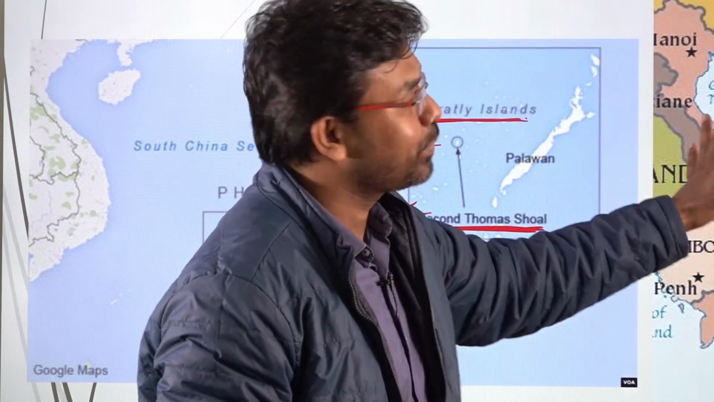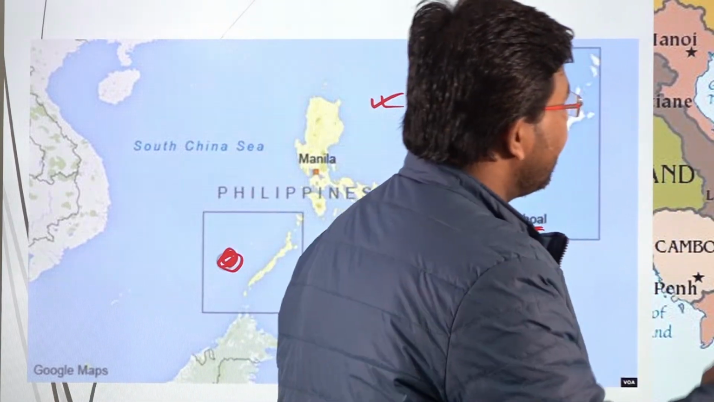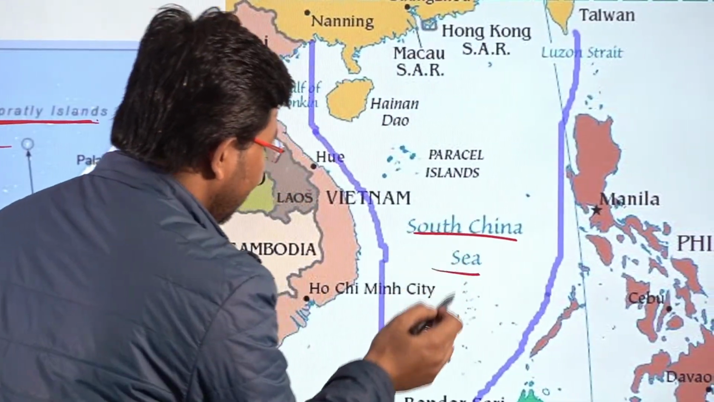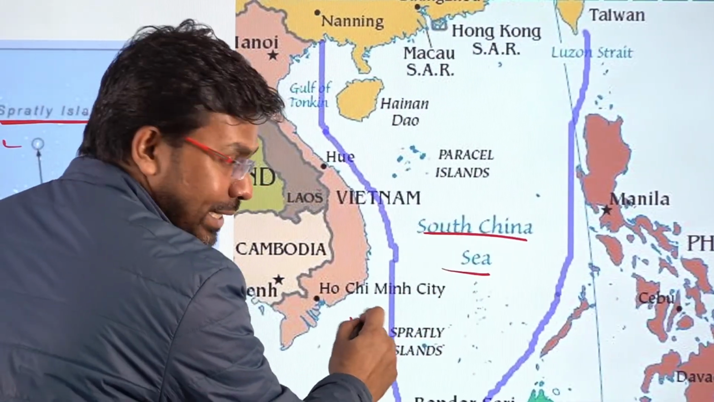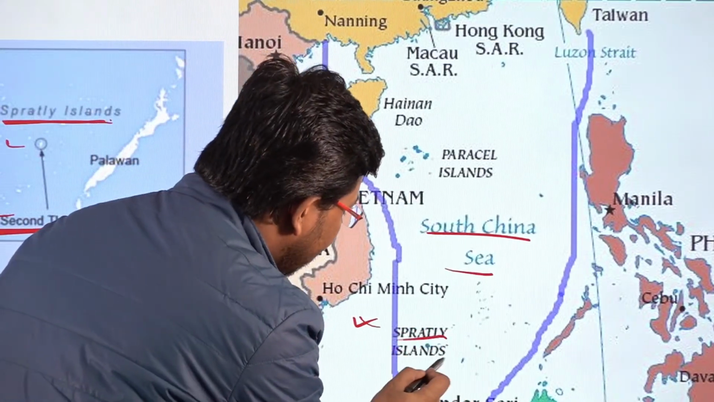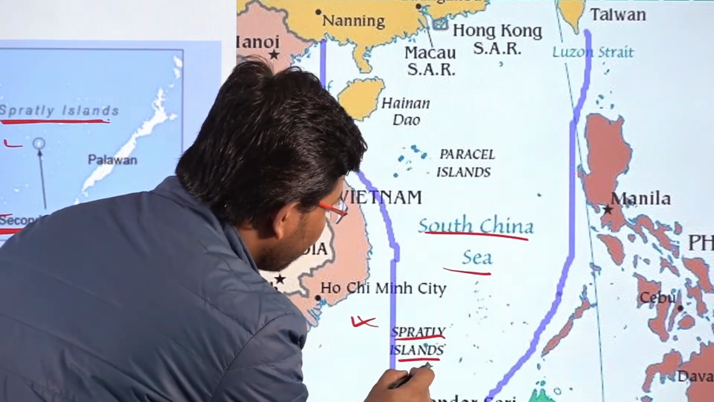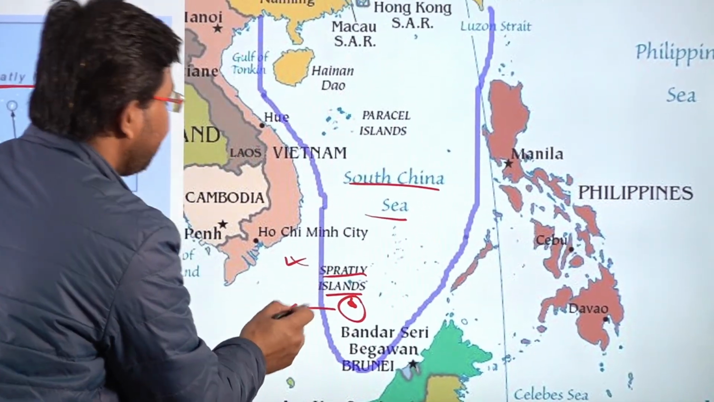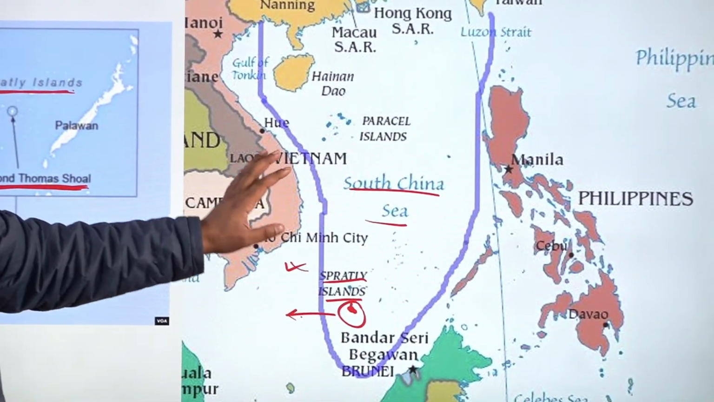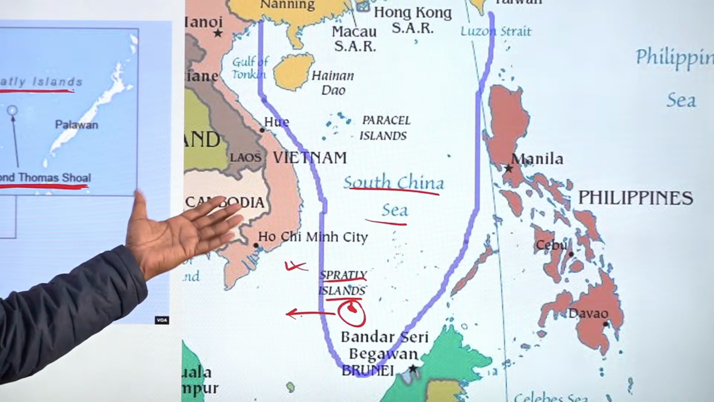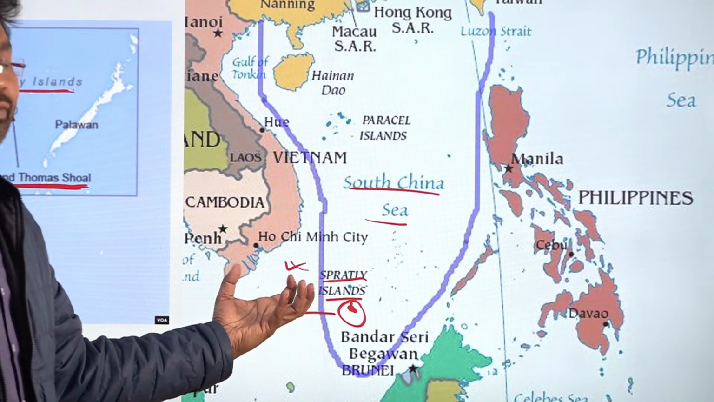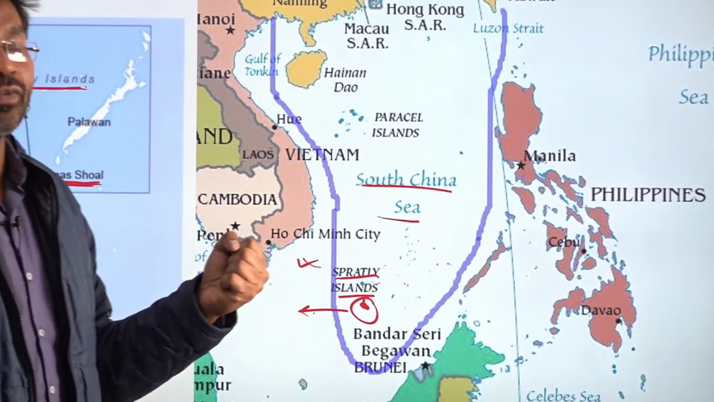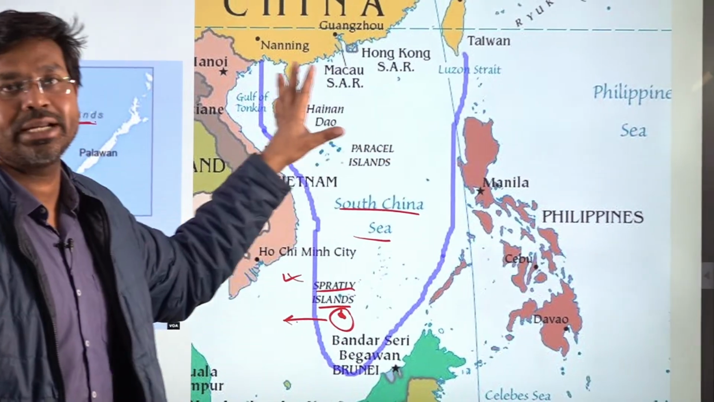Now let us see this portion of the map. If we see the right portion of the map over here, in the South China Sea, we have Spratly Islands located here. Just to the south of Spratly Islands, somewhere here, second Thomas Shoal is located, and this is the place of dispute. This is where dispute has arisen between these two countries. On one side we have Philippines, on the other side we have China. China asserts its sovereignty in the entire South China Sea region.